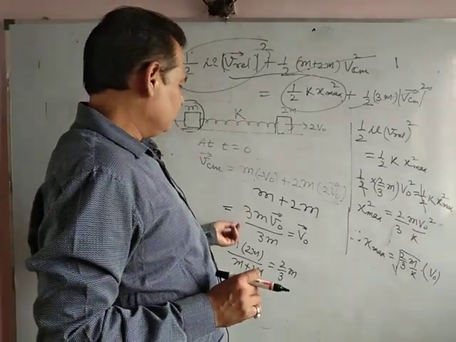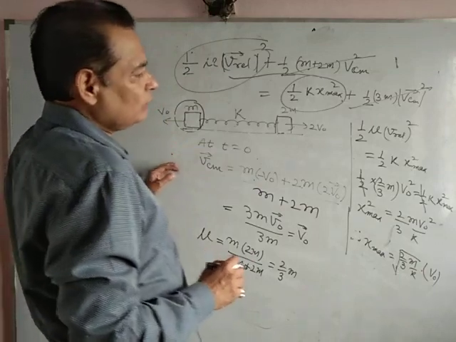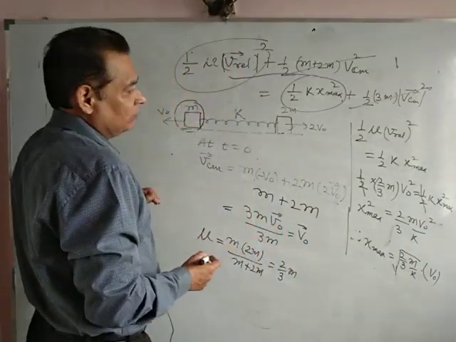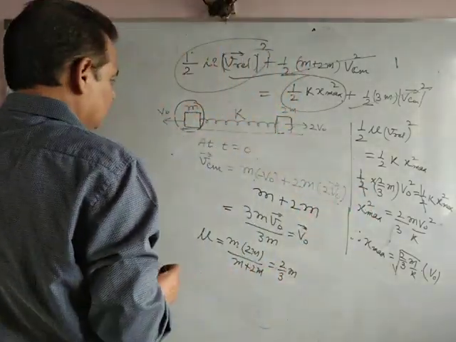What will be V relative? V relative will be 3 V naught. Why?